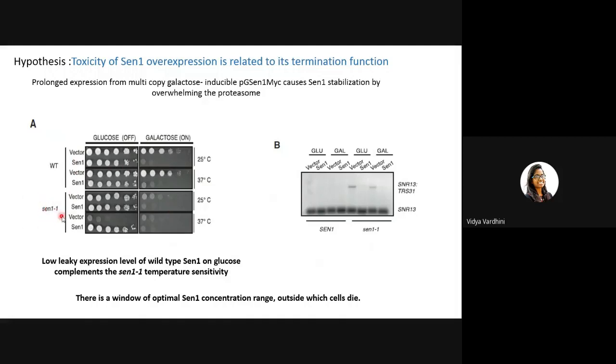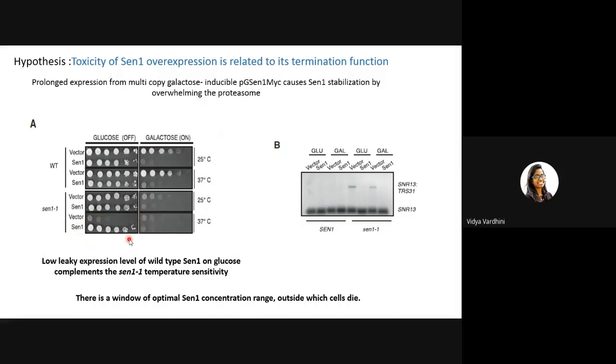So in the temperature sensitive mutant of SEN1, what they observed is that in the glucose media, the GAL promoter is in the off state. Of course, the empty vector would give a normal growth, whereas even in the off state, you see that this cell does not have a genomic SEN1, right? It is a temperature sensitive mutant. That is, at non-permissive temperature, it does not have any functional SEN1. So, of course, in the empty vector, they would die, right?